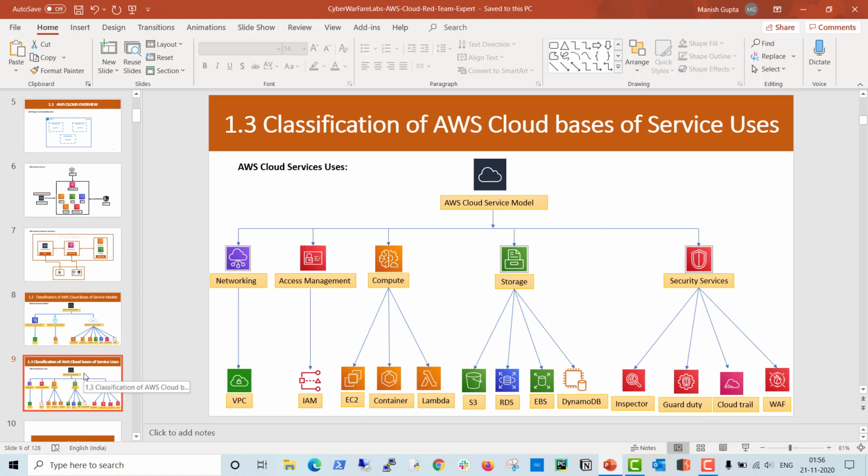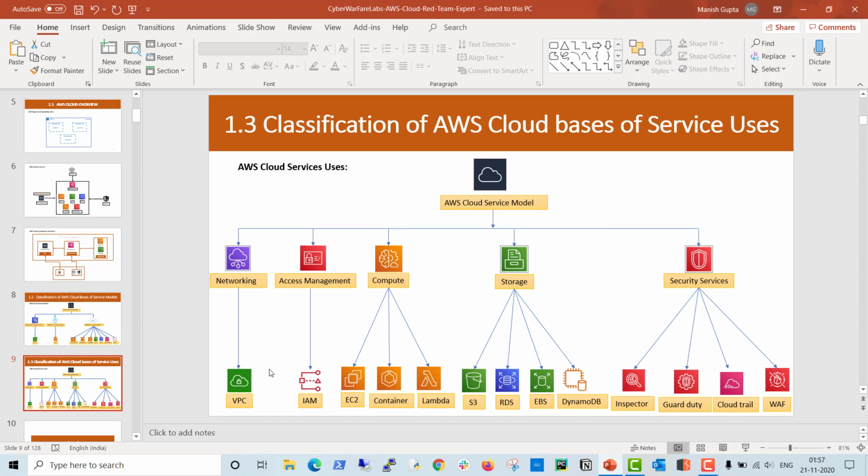You can see the users' or organization's requirement is networking. So they use VPC to do all the networking kind of stuff: subnetting, internet gateway, NAT gateway, each and everything comes under VPC. Now, the second one is access management: how you can grant or revoke access for users, groups, and roles in the AWS environment. You can do this via IAM, identity and access management.